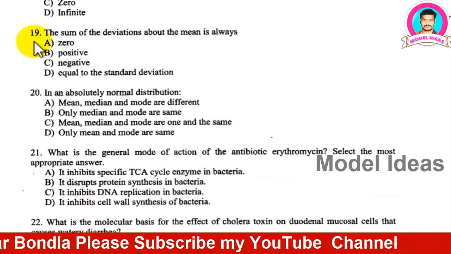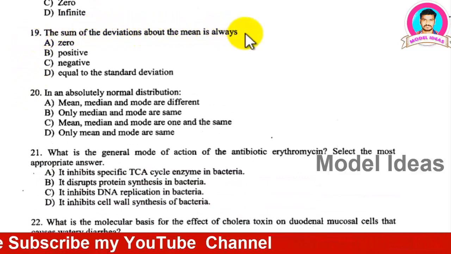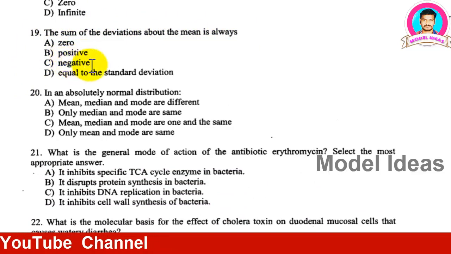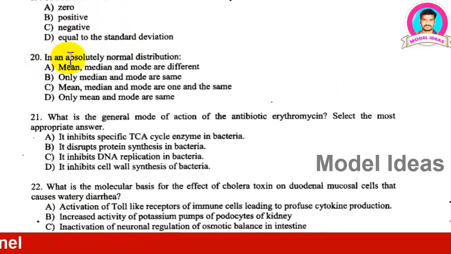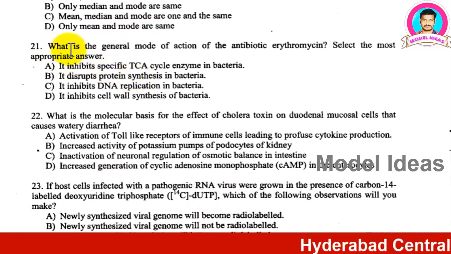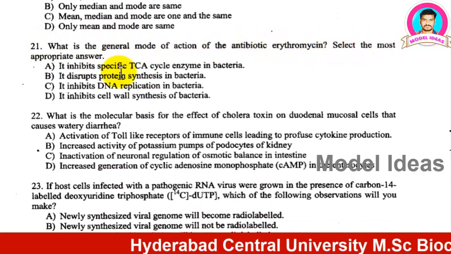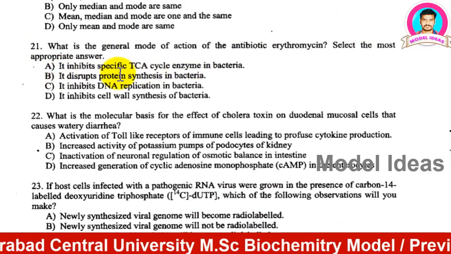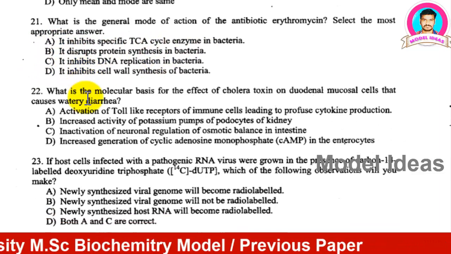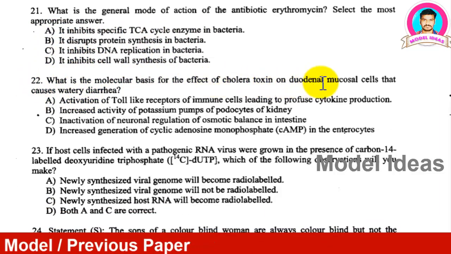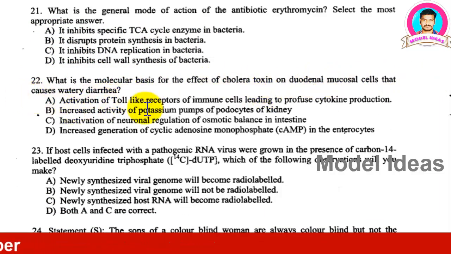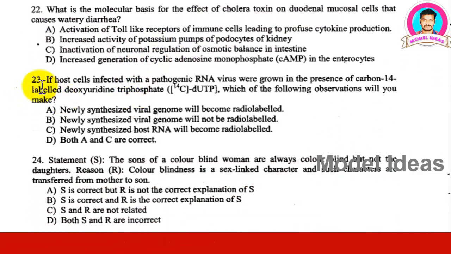Next, analyze this question paper, what topics they have asked in the form of questions. Then you can work out which books are most useful for you and which topics you have to read. You can analyze yourself, my dear.